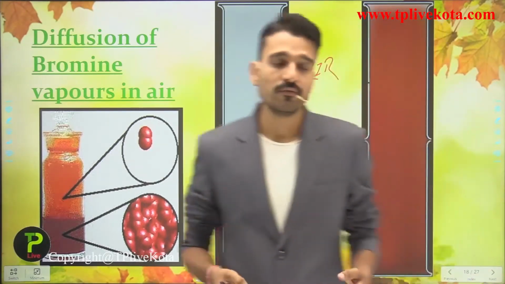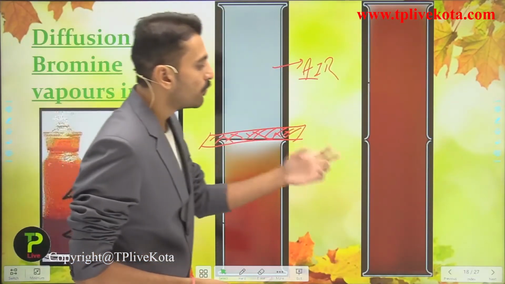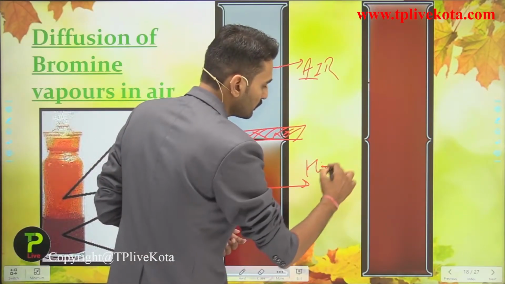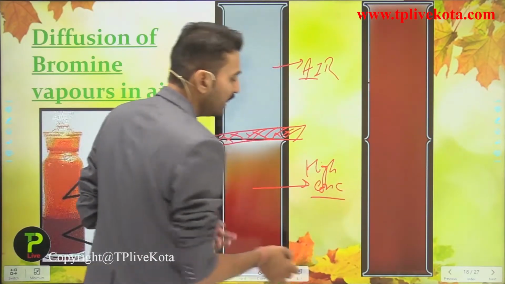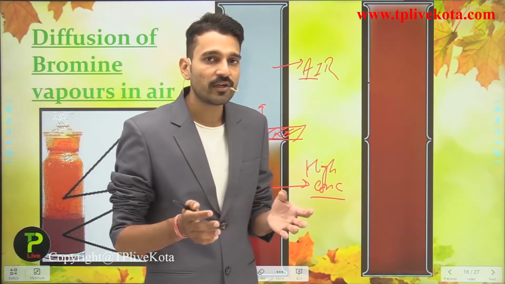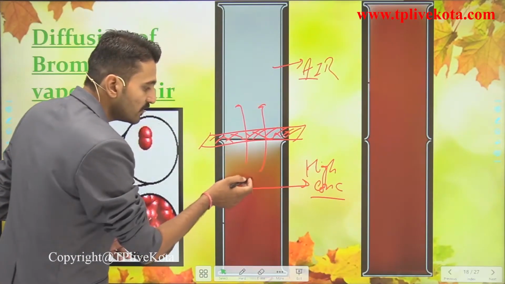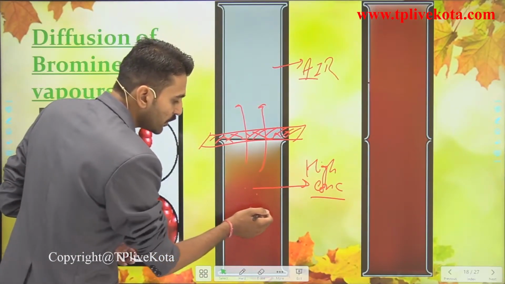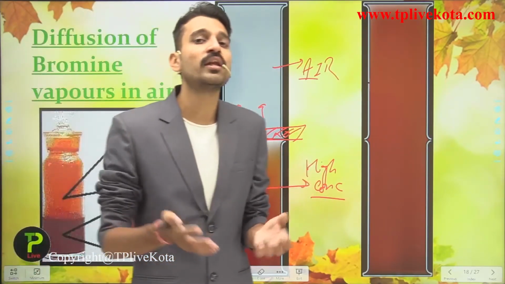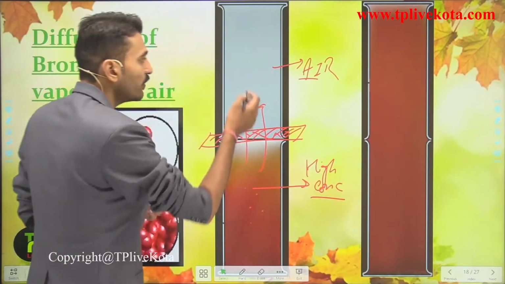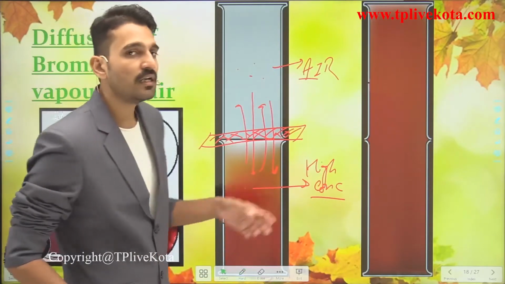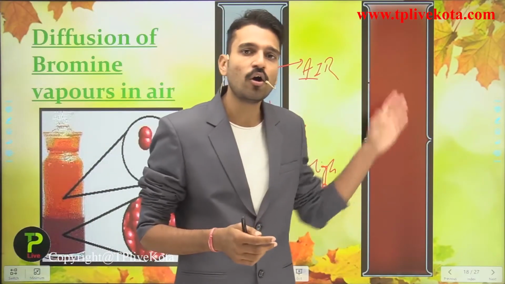When you remove this obstacle, the bromine vapors which are present here in high concentration will move towards this region where the bromine vapors are not there. So it simply means that this is the movement of bromine vapors from the high concentration region towards the low concentration region. Or you can also say that there is a movement of air from its high concentration region towards the low concentration region, till the concentration becomes equal in all of these.